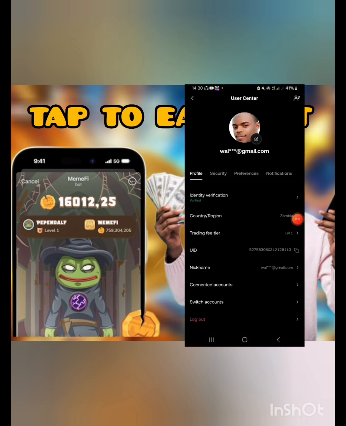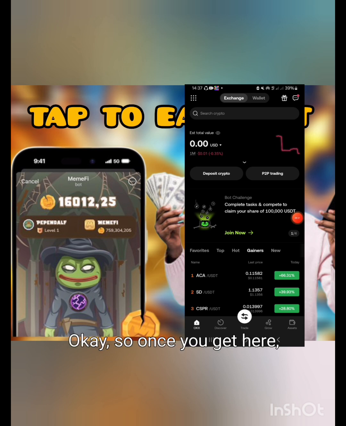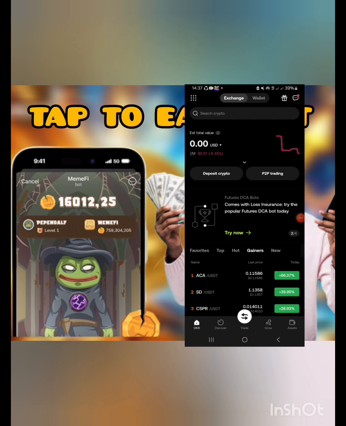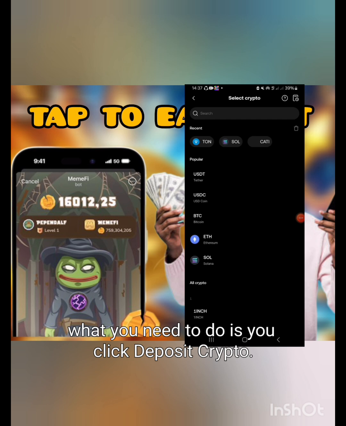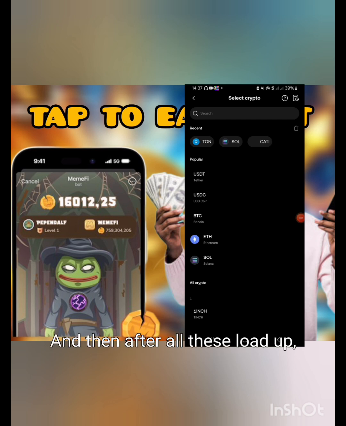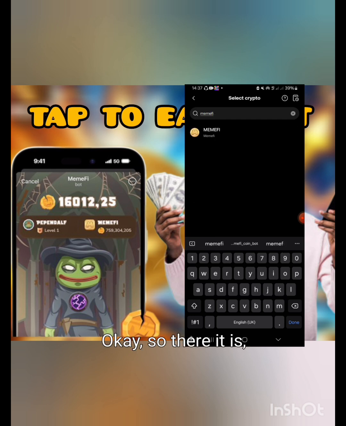Okay, so I'm back on OKX. I'm still here, so I'll need to click that arrow in the top left so that I go back to the main page. Once you get here, you click deposit crypto. Once you activate the exchange tab, click deposit crypto, and after all these load up, you need to punch on top there. You search for MemeFi. Okay, so there it is, right? It is here. So you click MemeFi.